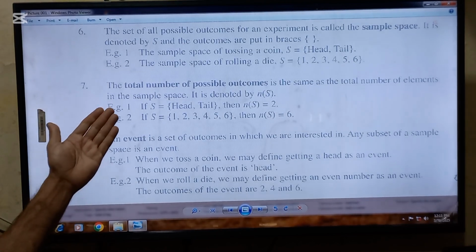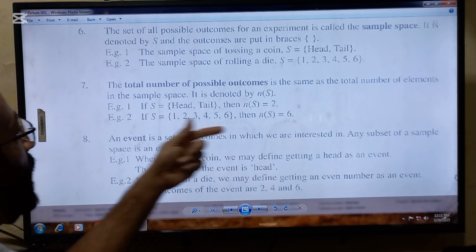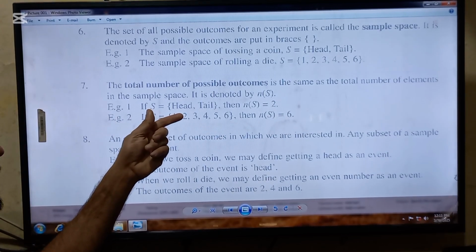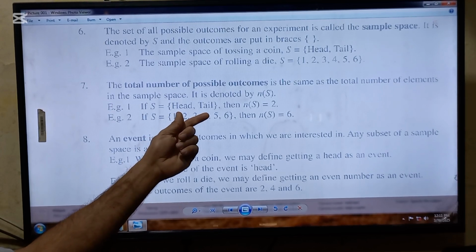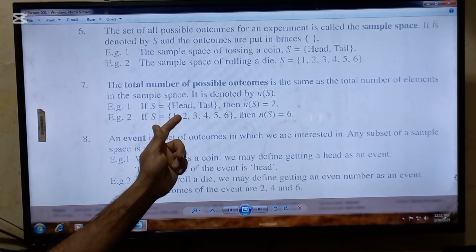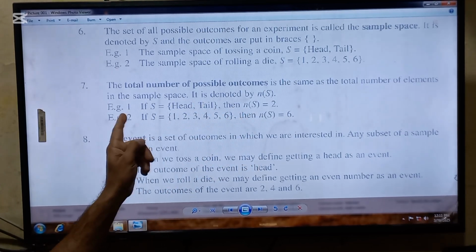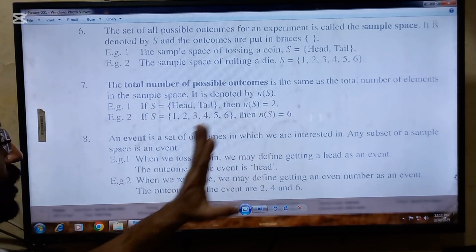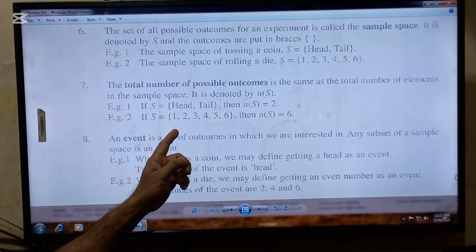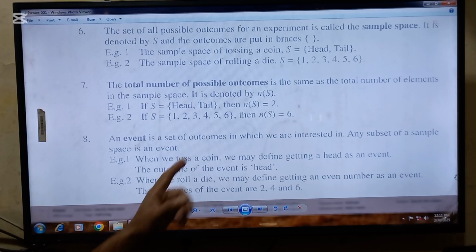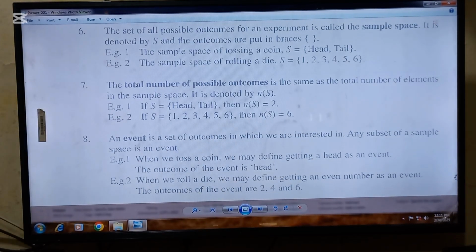Next point to be remembered is that the total number of possible outcomes is the same as the total number of elements in the sample space. It is denoted by n(S). For example, the sample space of tossing a coin is heads and tails, so there are 2 elements. Another example is rolling a die, having the outcomes 1, 2, 3, 4, 5, and 6. So the number of elements in this sample space is 6.